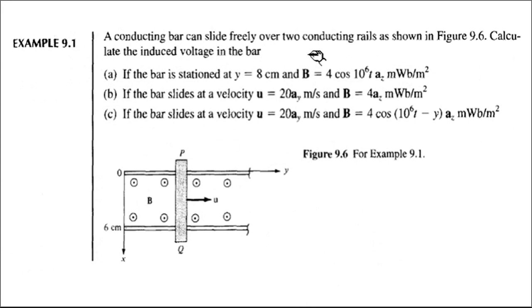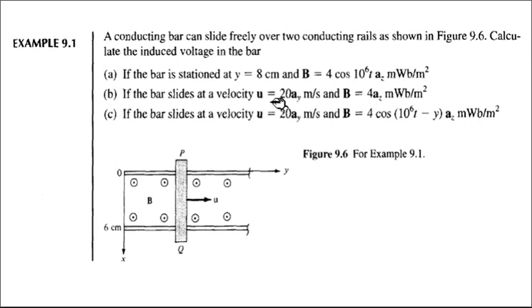A conducting bar can slide freely over conducting rails as shown in the figure. Calculate the induced voltage. Now see, cases are given, case 1, 2, 3. Case 1: the bar is stationary, that means the coil is stationary and B bar is varying with time. So which formula will you apply? You will apply the formula VMF equal to minus the open surface integral of ∂B bar by ∂t dot dS bar. That's it.